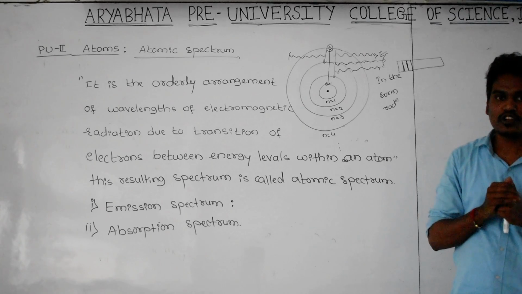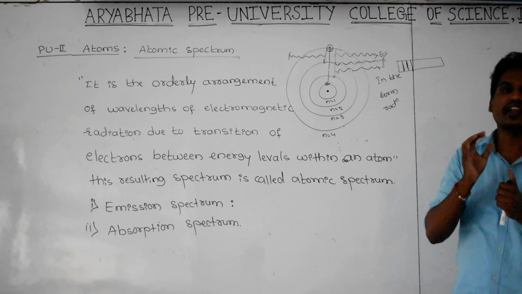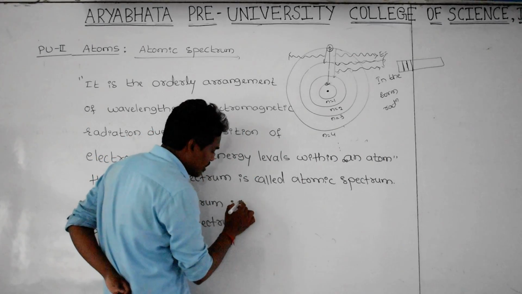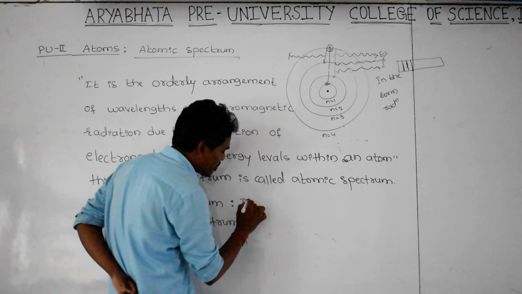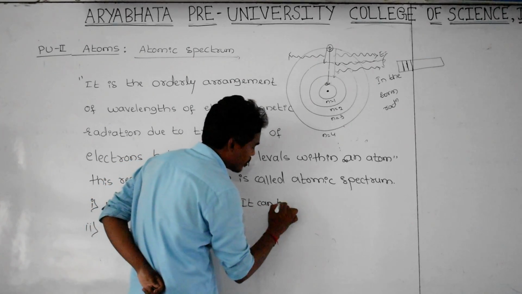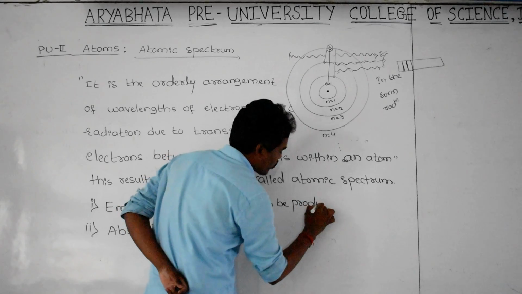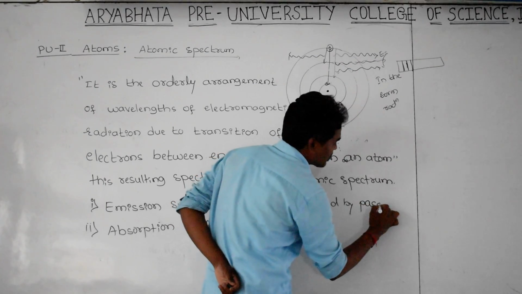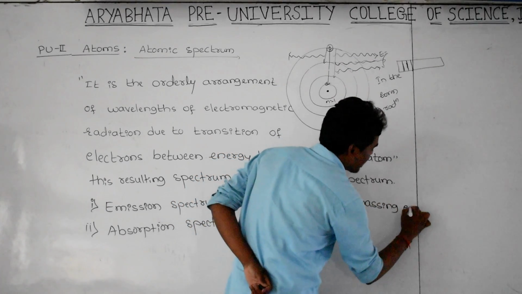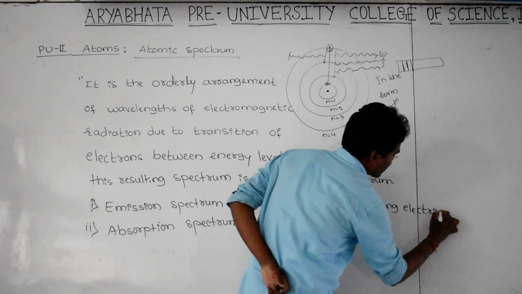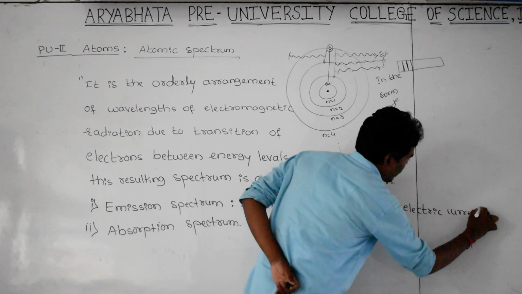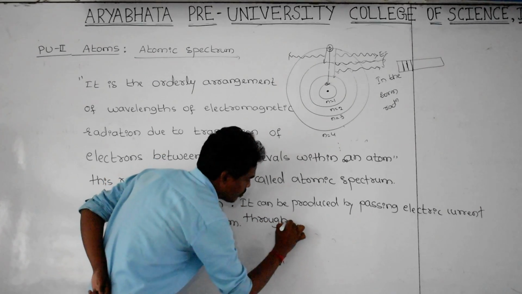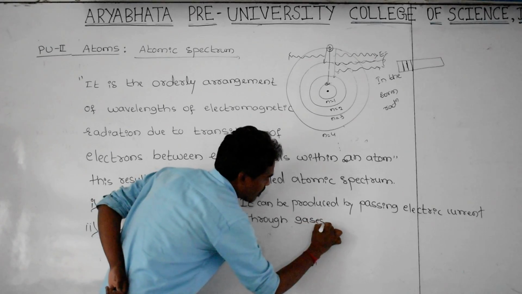Let us consider how this emission spectrum can be produced. It can be produced by passing electric current through gases at a low pressure.